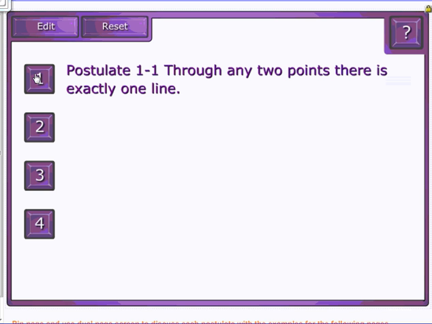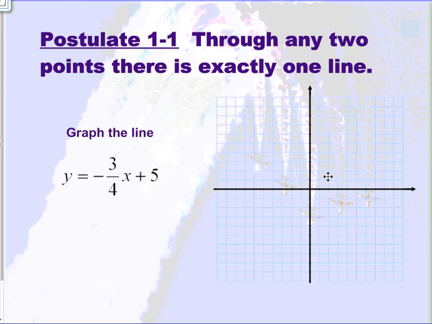The first one we're going to talk about is postulate 1-1, which states through any two points, there's exactly one line. This can be demonstrated right here. If I were to graph this line and find two points on that particular line, then I could easily prove this to be true. So we're going to do that right now.